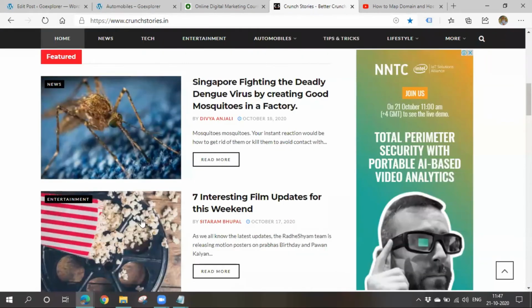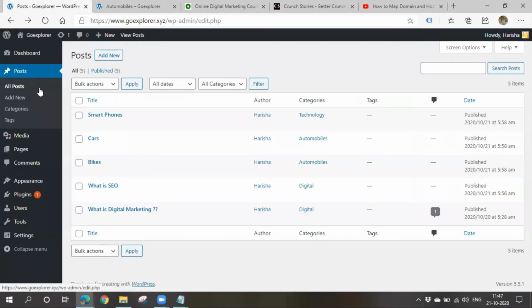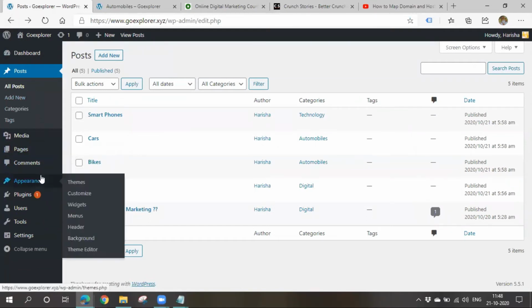So this is some other theme, right? That's why the featured image is looking very small. Okay, so that's why it is very important to choose a proper theme. Try many themes and choose one. Now, I'll also explain you how to change a theme. Okay, you have applied one theme, right? If you want to change another theme, simple, go to appearance, themes,